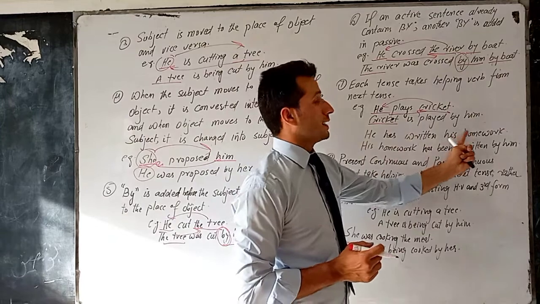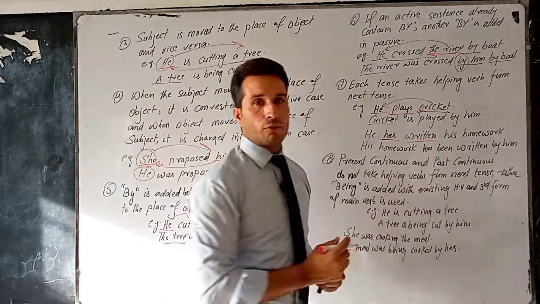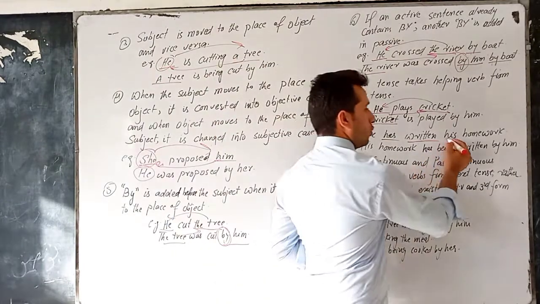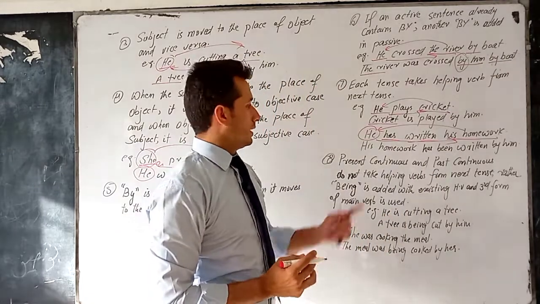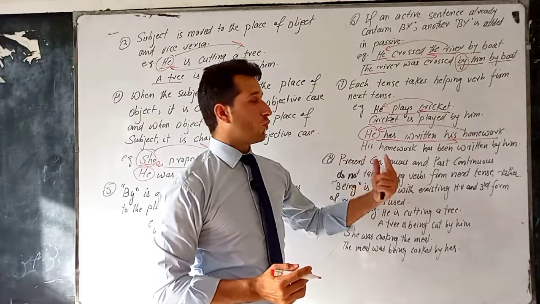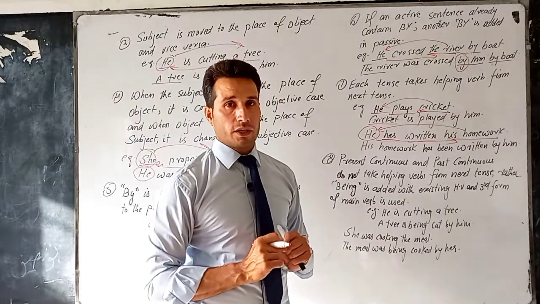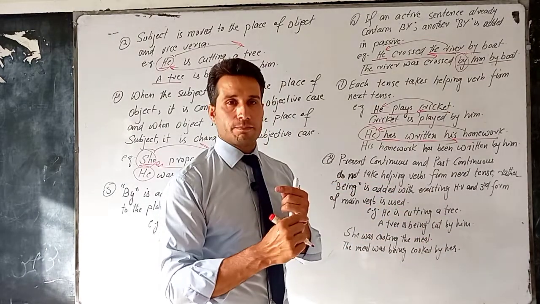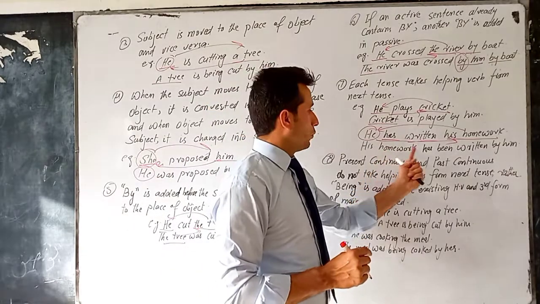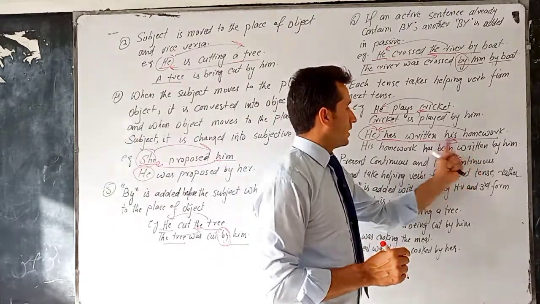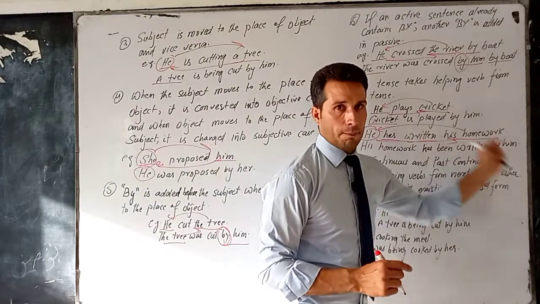He has written his homework. Now it is present perfect tense. Has written, third form of verb. What happens? His homework is the object, it comes here, and he is the subject, it goes there. So his homework, now his homework is singular, so we take helping verb from present perfect continuous tense, and in present perfect continuous we have two helping verbs, has been and have been. So homework is singular, we take has been written. This is the third form. By is added and he becomes him.